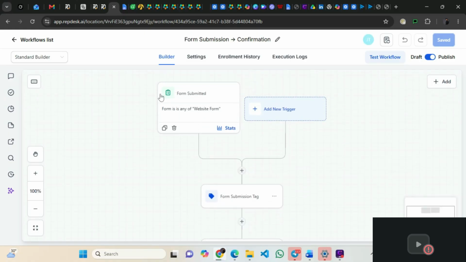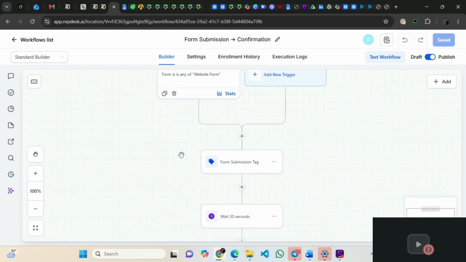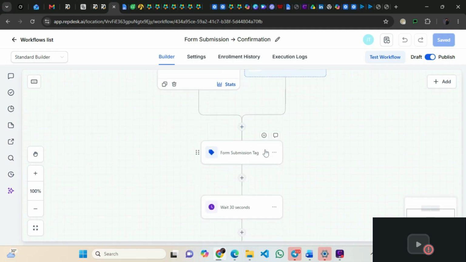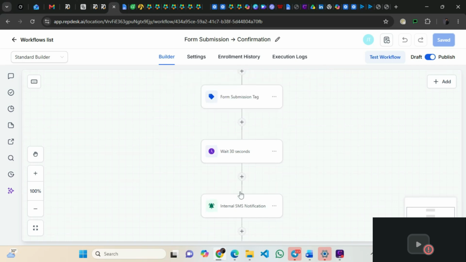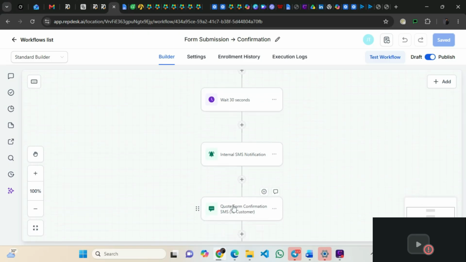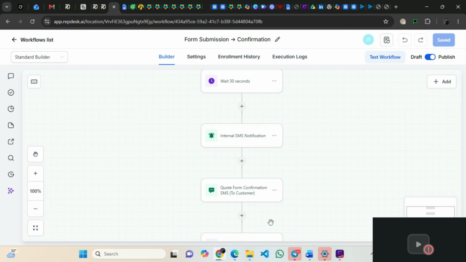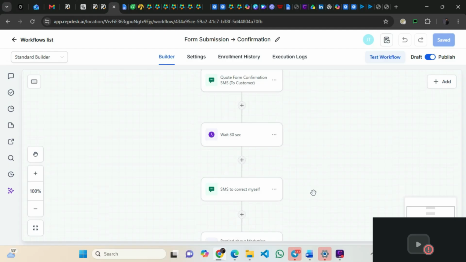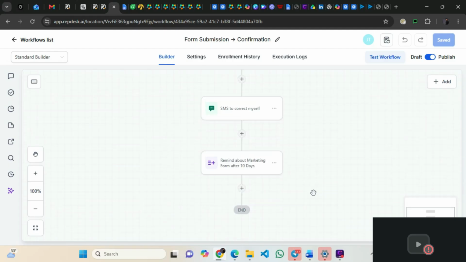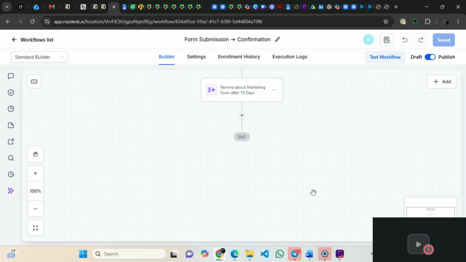So if a lead came in via the GHL form, GoHighLevel form, it triggers this automation. Once it comes through here, a tag is added, so we know this lead came in via form submission. It waits for 30 seconds, then it sends an internal message to us, the service provider. After that, it sends a confirmation SMS to the customer, letting the customer know that we have received their information. And there's also a reminder here about the form, after 10 days.